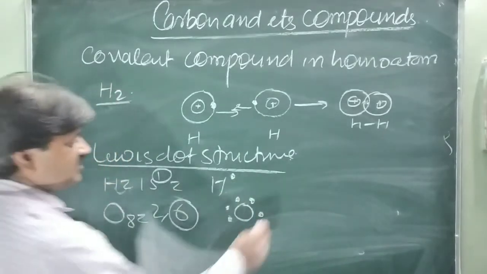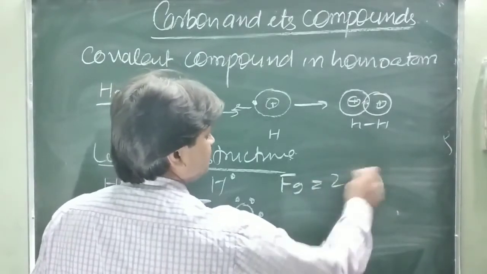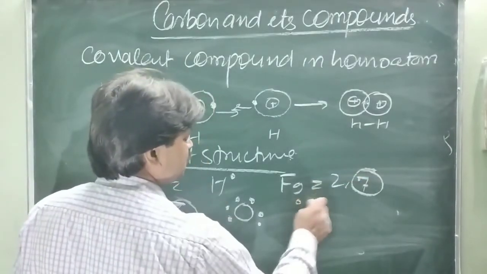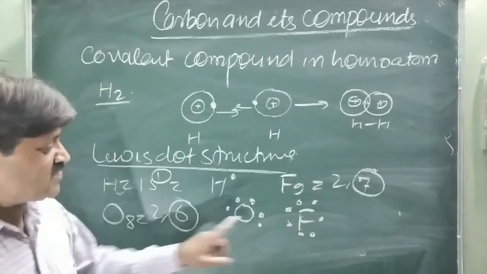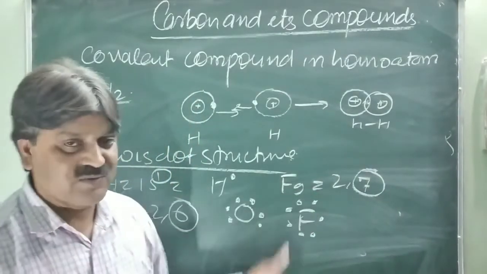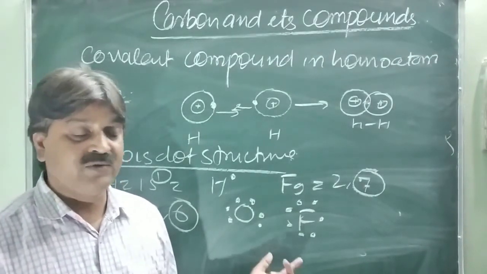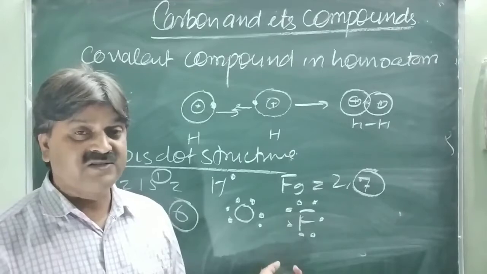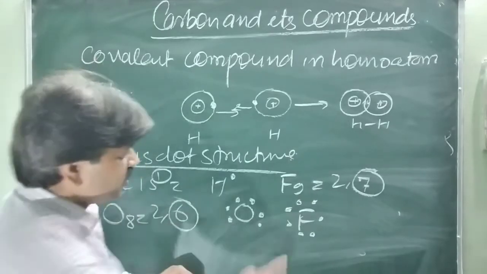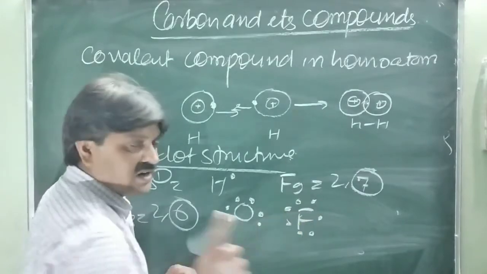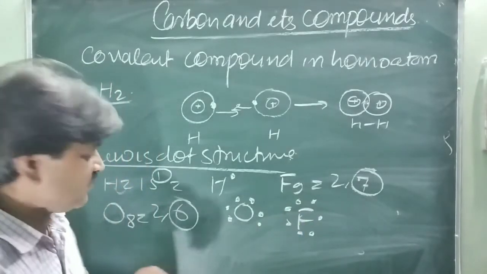Just like fluorine, there are 9 electrons, this is 2 and 7. So fluorine is shown by dots up to 7. It shows the presence of valence electrons in the outermost shell. So when you write the Lewis dot structure, you will find the number of electrons required to achieve this stable structure. Just like in fluorine, with 7, 1 electron is required, so it shares only 1 electron with the other fluorine atom.